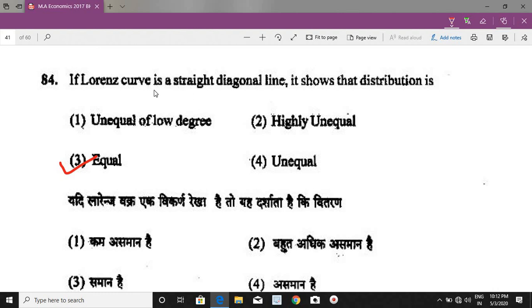The greater the gap between these two lines, the higher the inequality, and the lesser the gap between these two lines, the lesser will be inequality. So if both lines are making a straight diagonal line, there is perfect equality, there is no inequality.